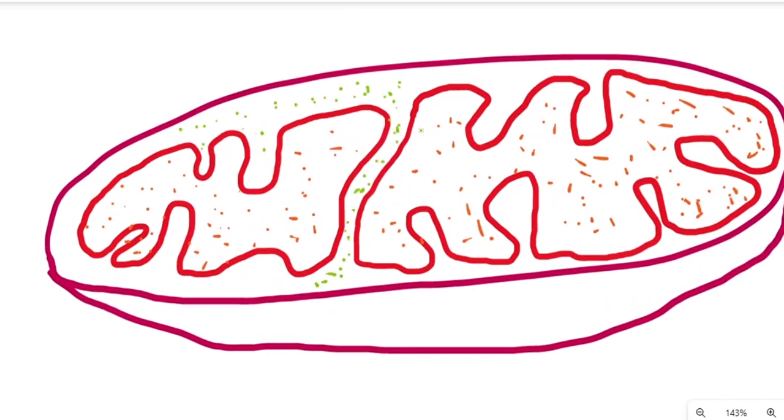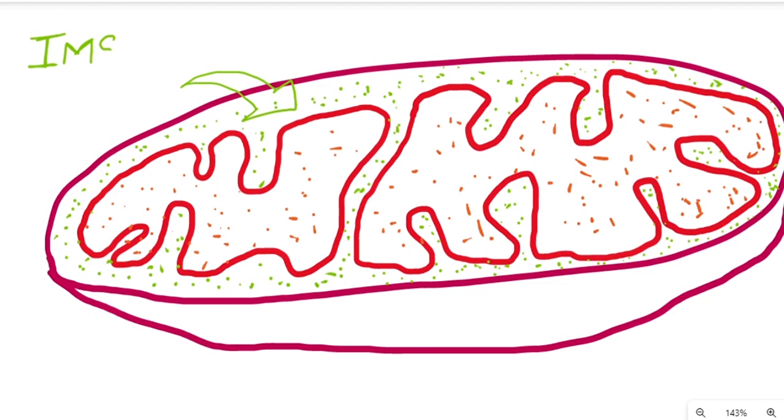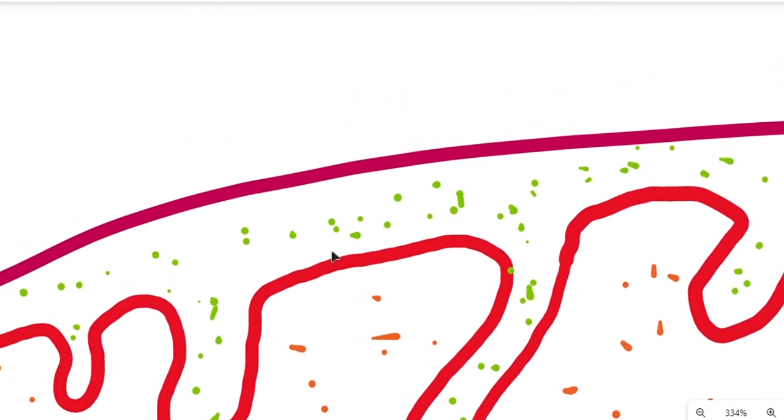Between the outer mitochondrial membrane and the inner mitochondrial membrane, there is a space present. It is called intermembrane space. This intermembrane space is filled with a fluid.